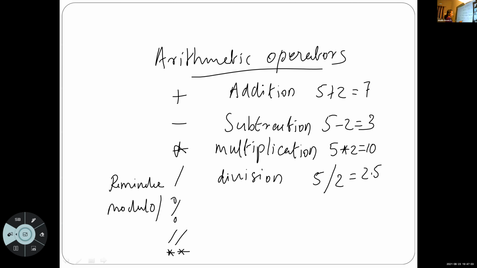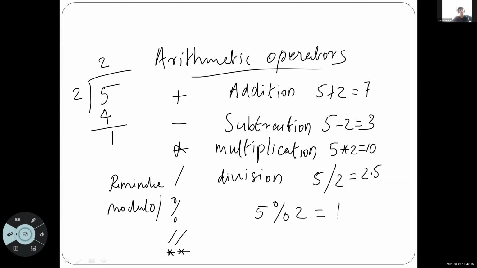Then I will write one example. 5 mod 2, what is the result? We just divide 5 with 2. We get quotient 2 here, then remainder 1. So what is the result of 5 mod 2?